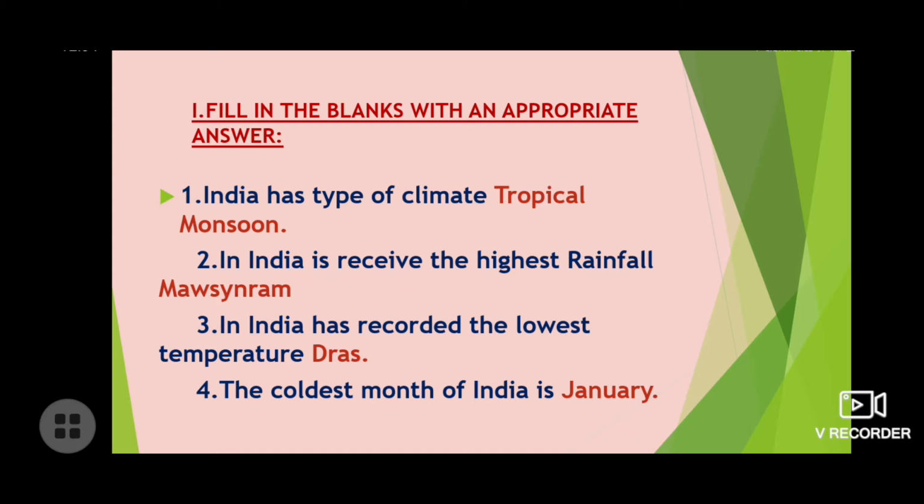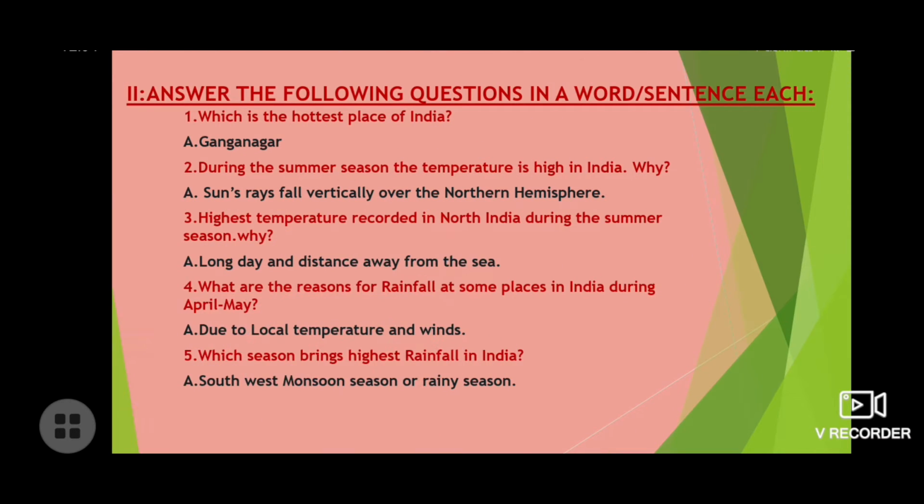Okay. Now question number 3. In India, the lowest temperature recorded is at dash. Your answer is Dras. Fourth one, filling the blanks: the coldest month of India is dash. Your answer is January.